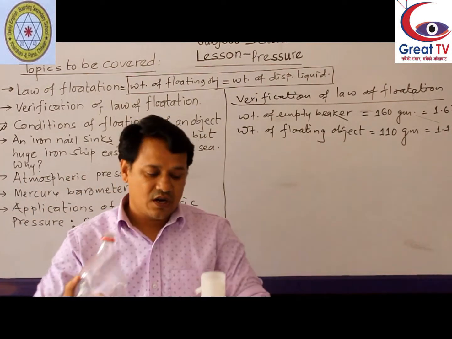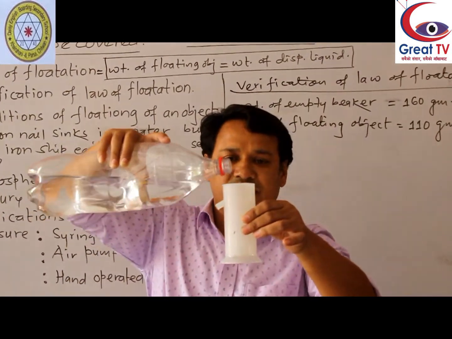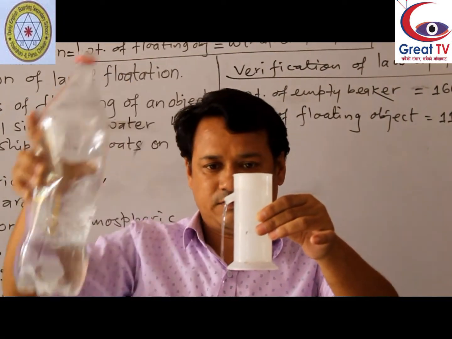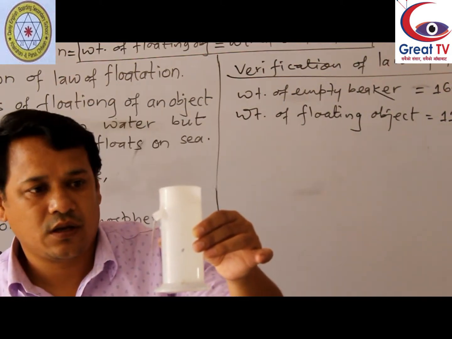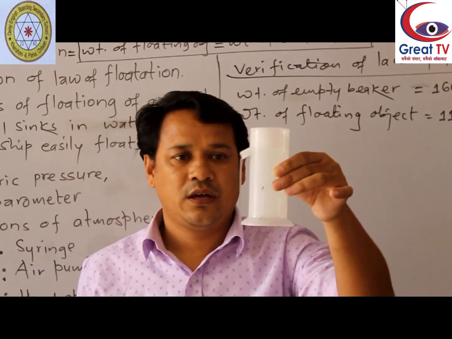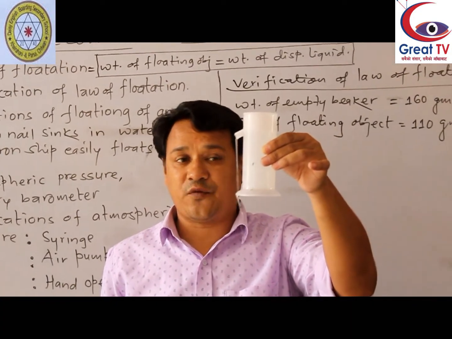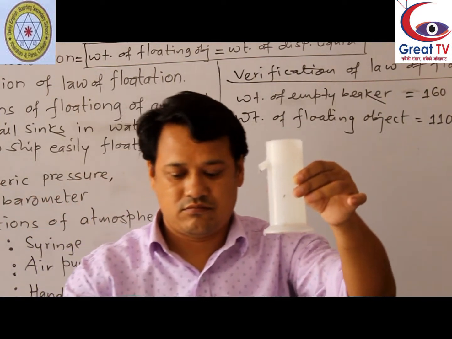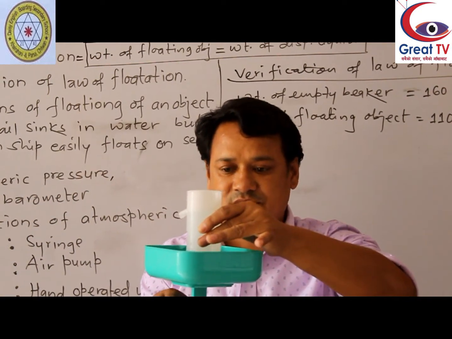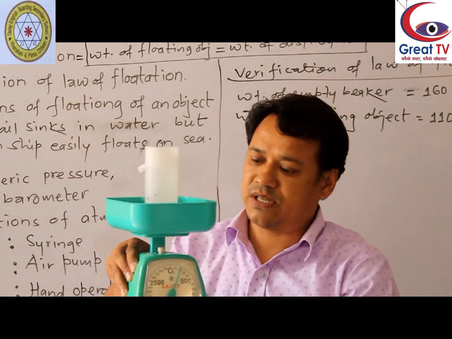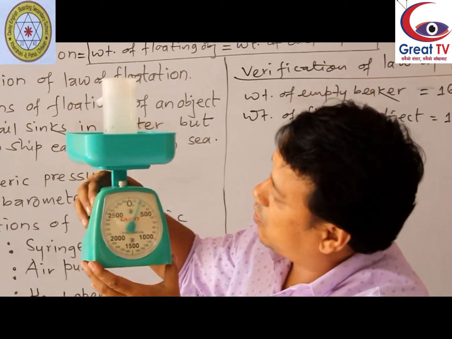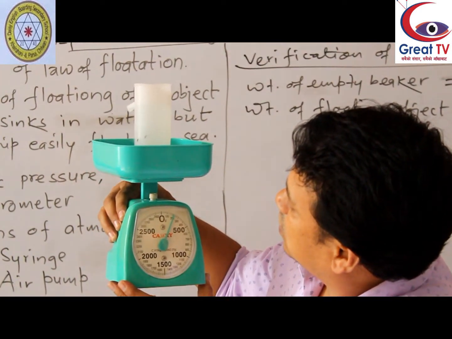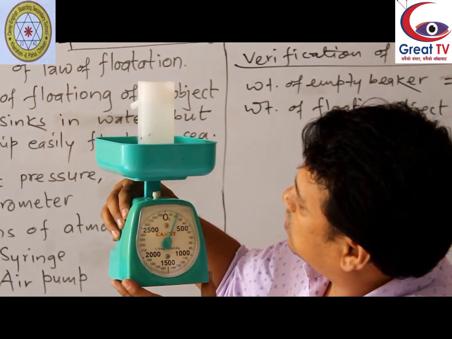Now after that I'm going to pour the water in this Eureka can. We have to measure the weight of the Eureka can with water in this top pan balance. Let's measure. How much is this? So here we have found about 210 gram.